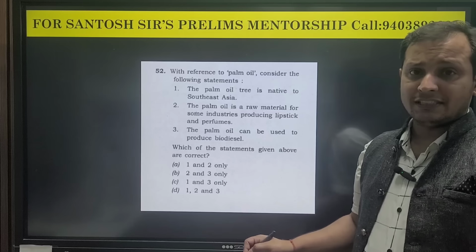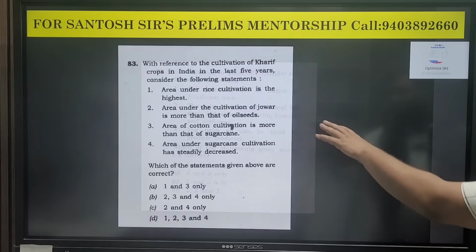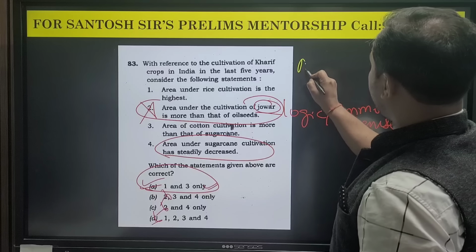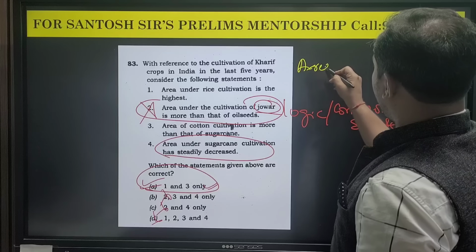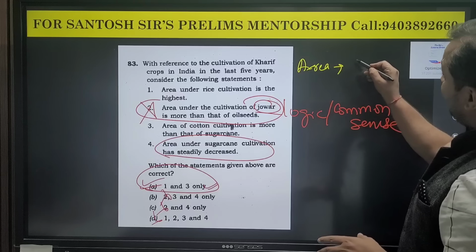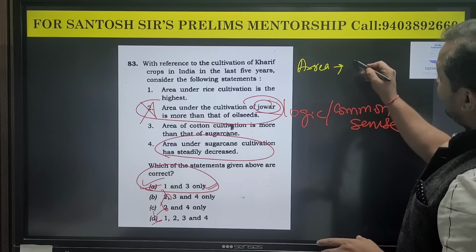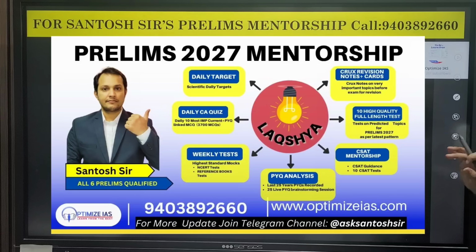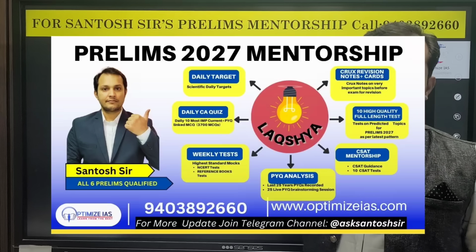Here the logic is okay. So here, what is the rule you have learned? You have learned that whenever they have given area under cultivation, when they give the trend as steadily increasing, that will not be right. Okay, next question. Guys, I think this question came in 2021.